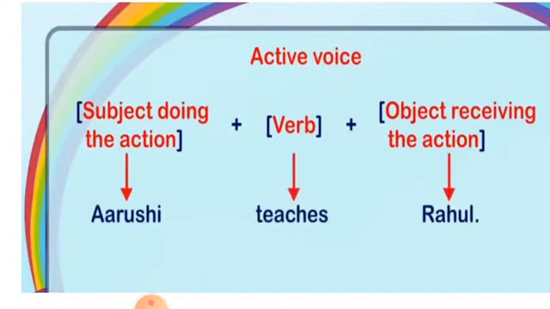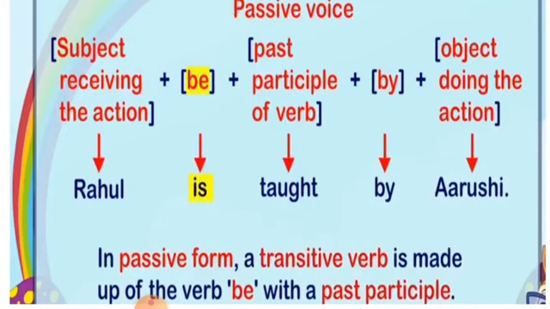Let's take another example. Active voice: Arushi teaches Rahul. Arushi is the subject doing the action. Teaches is our verb. Rahul is the object receiving the action. When we change it into passive voice, it becomes Rahul is taught by Arushi. Rahul, the subject, is receiving the action.